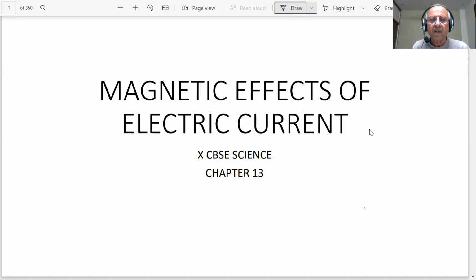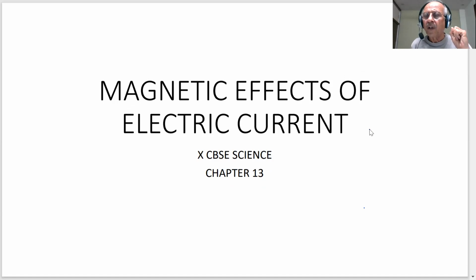Very important topic, chapter 13, magnetic effects of electric current. We have studied in the last chapter, which was electric current. Electric current is the flow of charge through a conductor. And here it was discovered that when electric current flows through a conductor, it has a magnetic effect. If this is a wire, a conductor, and electric current flows through this conductor, then it produces a magnetic field.